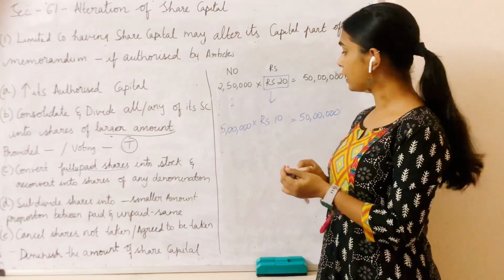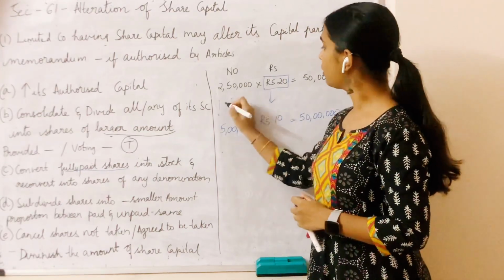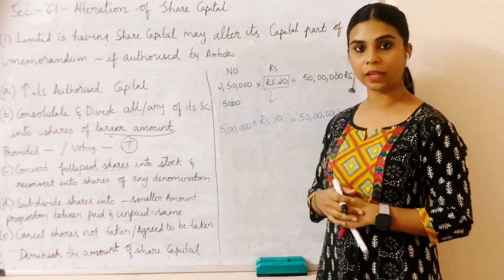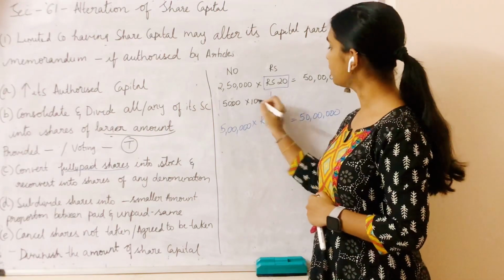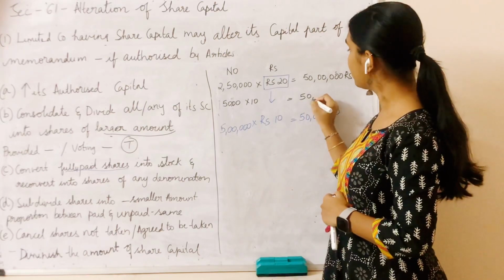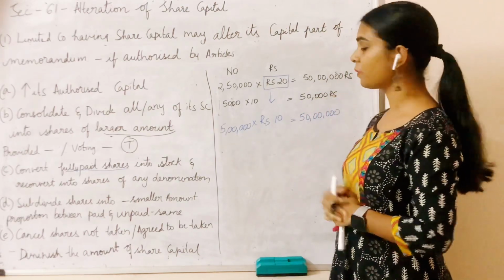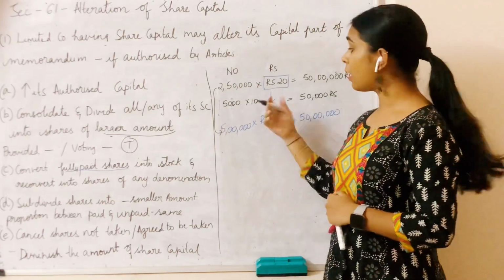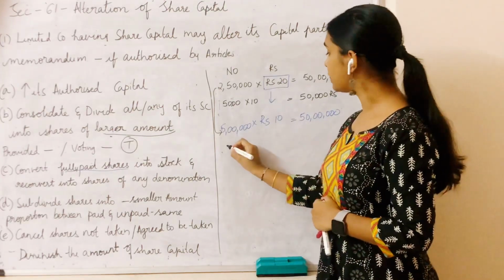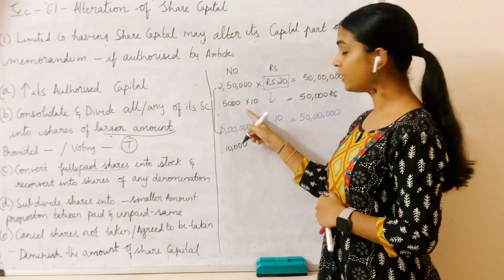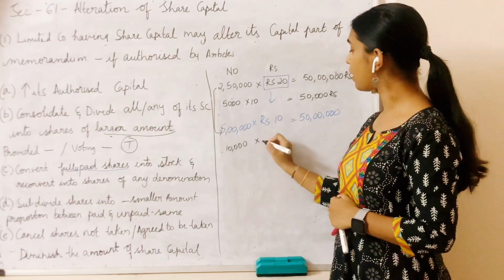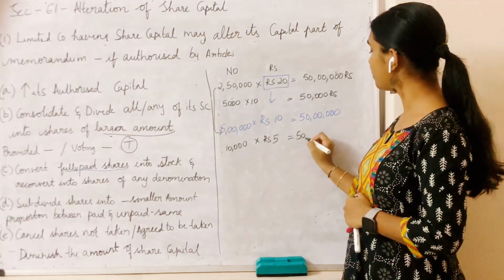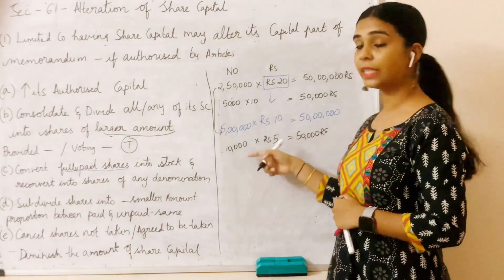So here in the first case, suppose I have 5,000 shares and out of this 20, rupees 10 is still remaining unpaid. So I still have to pay the company 50,000 rupees. Because of the change from case 1 to case 2, the number of shares I will be having now is 10,000. In 10,000 also, I will still have to pay the company rupees 5. So I still have to pay rupees 50,000 when it comes to case 2.